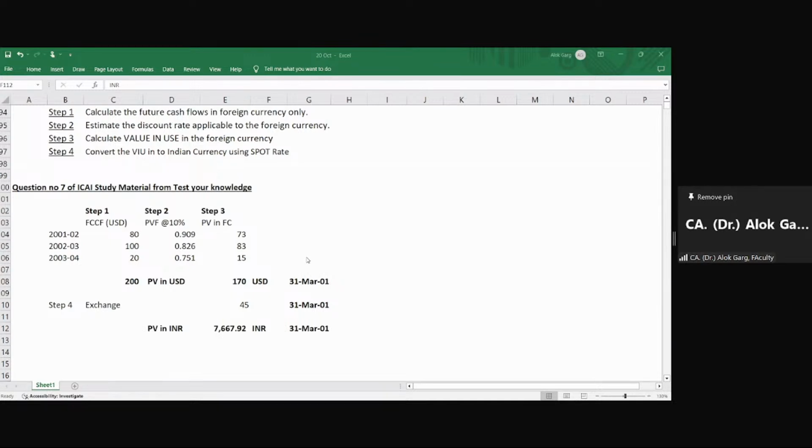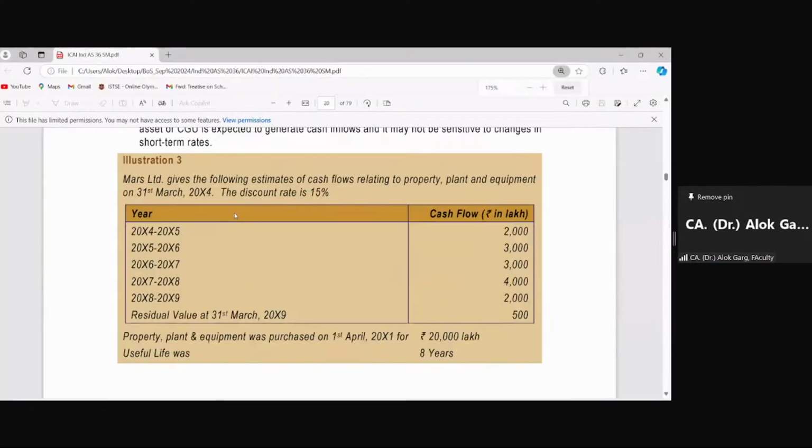So let's go to illustration number 3. I'm just opening illustration number 3. Yes, a very good illustration, a very important illustration. Illustration number 3. I believe this illustration is there on the screen.